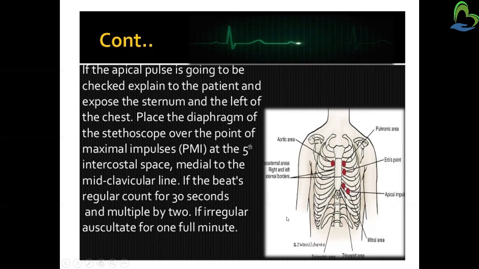So if the beats or the pulse are regular, then we have to count for 30 seconds and then we have to double it, that is, multiply by 2. So we'll get the actual count of the pulse for a full 1 minute. And if the pulse is irregular, that is, we auscultate it irregular, then we have to auscultate for a full 1 minute.